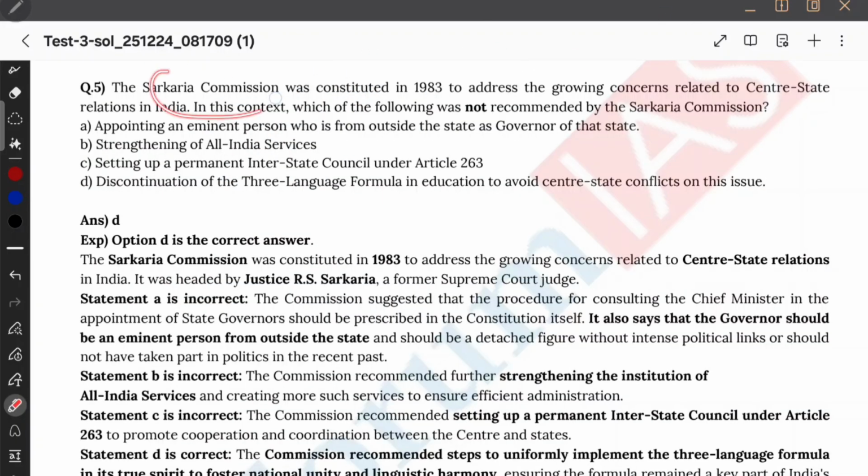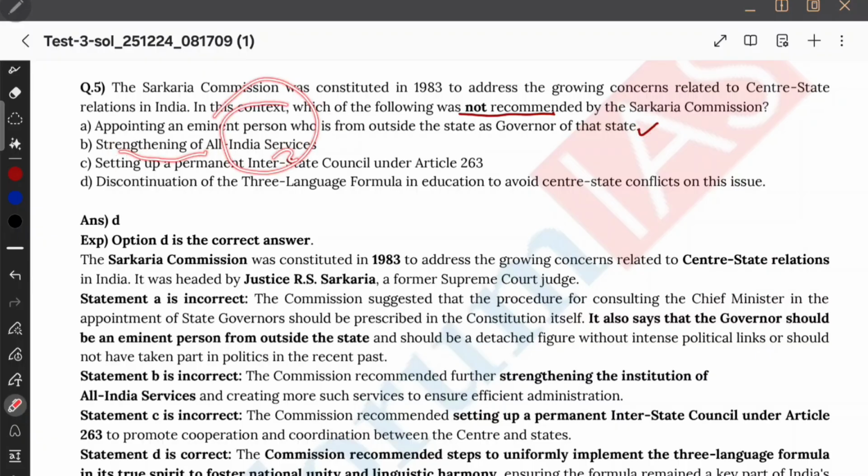See, the question is about the Sarkaria Commission. It was constituted in 1983. Which is not recommended by the Sarkaria Commission related to Centre-State relations? Okay, appointing an eminent person who is from outside the state as governor. This is correct. Good things are recommended by Sarkaria, but they are asking "not recommended". So just tick mark this as correct on the right side, not on the left side. See, if you tick mark this, of course you will get confused. So therefore, tick on the right side.